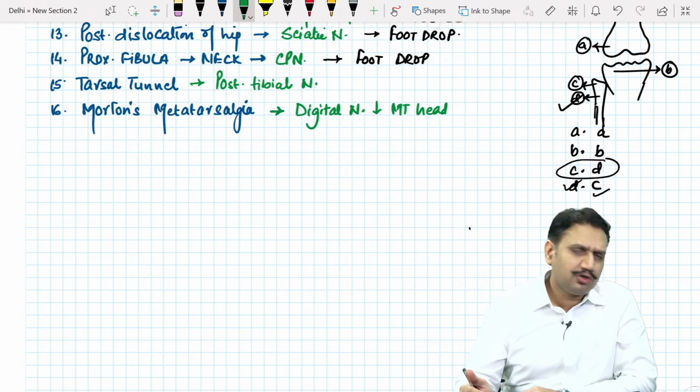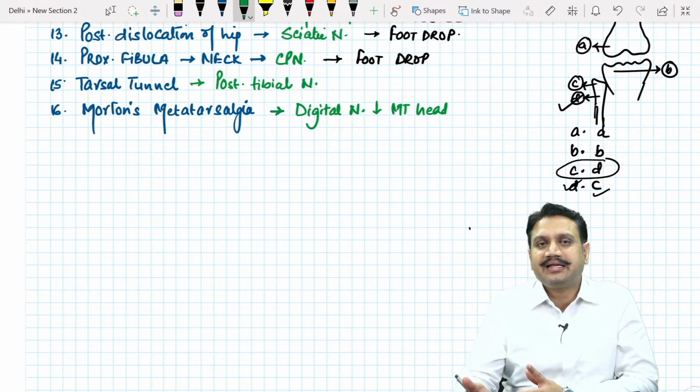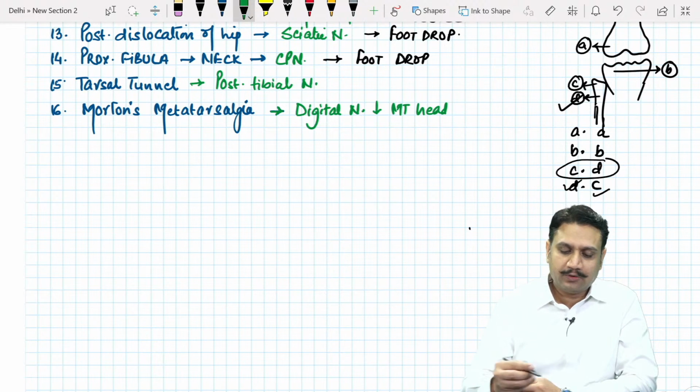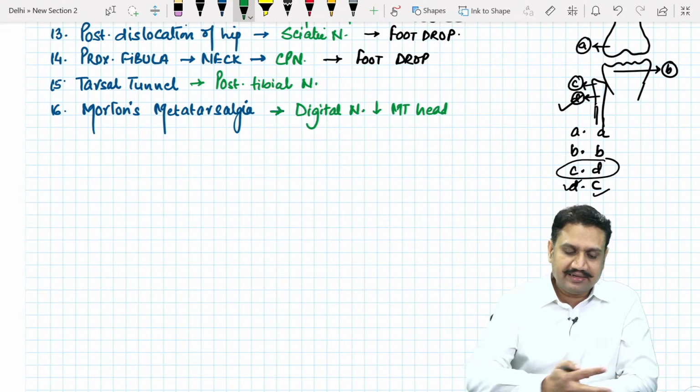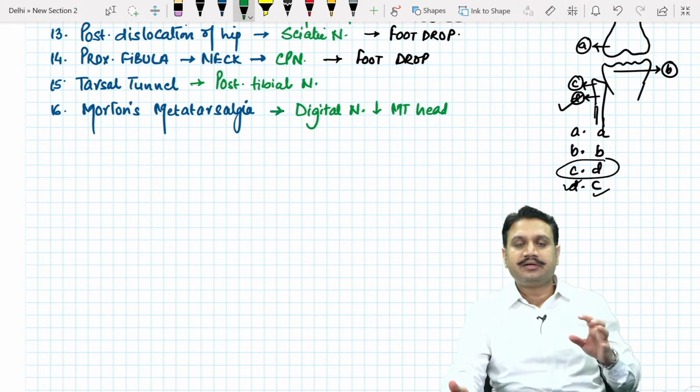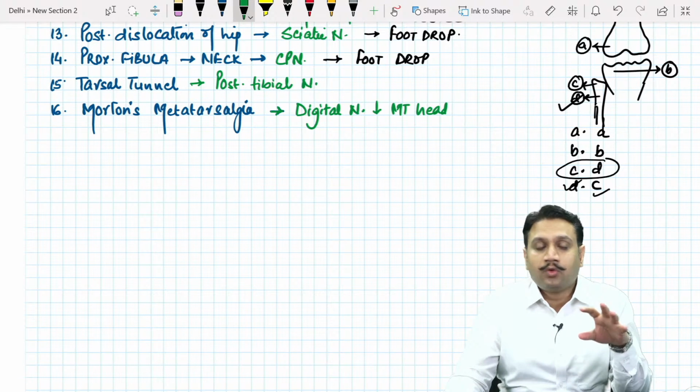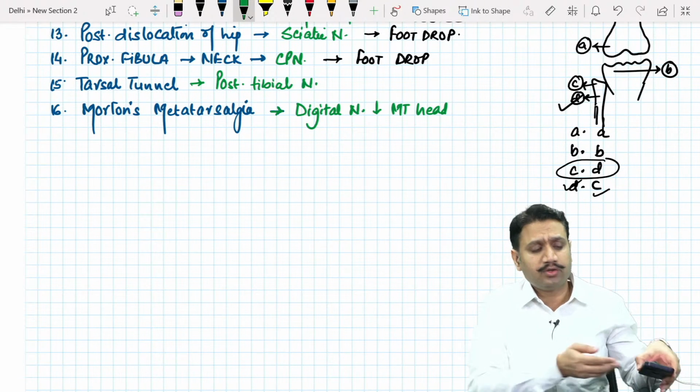Calf wasting is also present. Obviously, anything which is supplied by L4, L5, S1, 2, 3 is going to show you the effect, whether it is motor or sensory. Okay, digital nerves under the metatarsal head. So these are the areas where the particular nerve is involved.